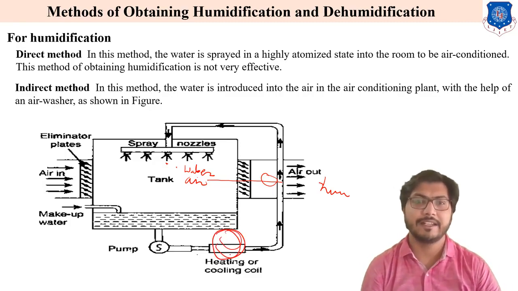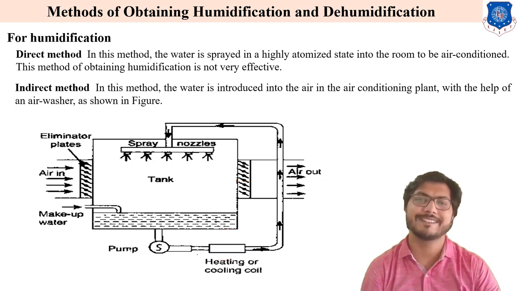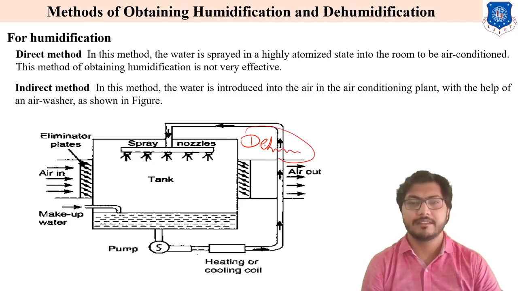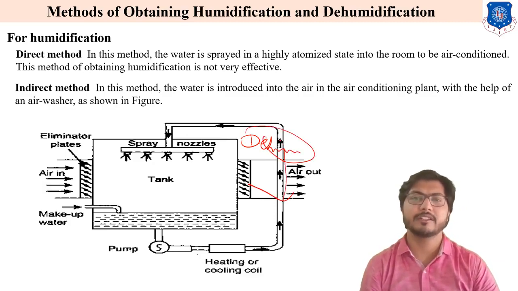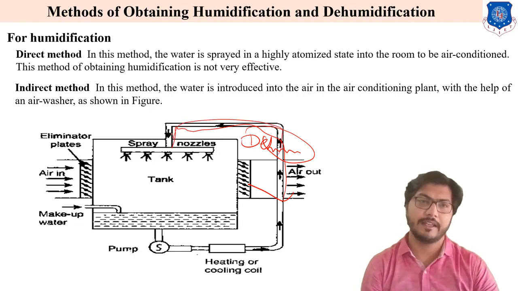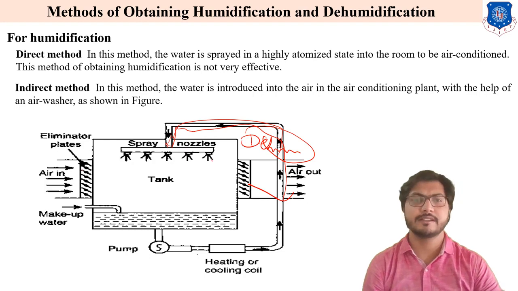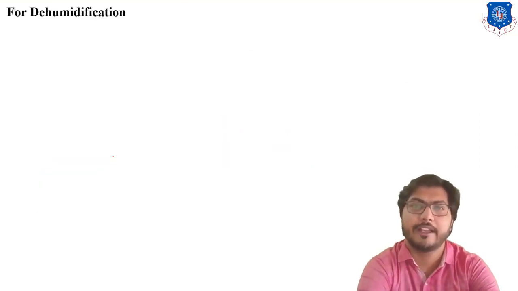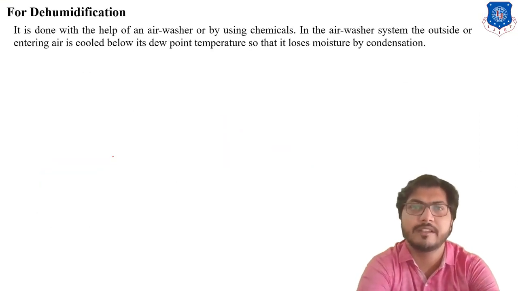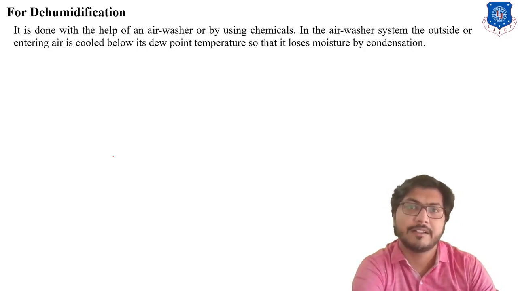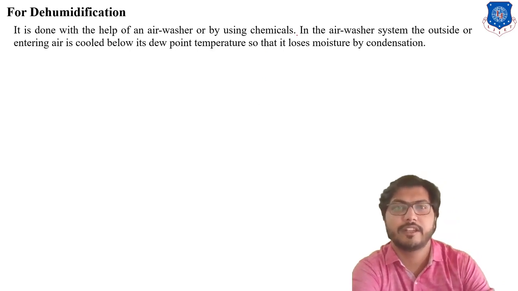Similarly, if we want the dehumidification process, the same air washer is used, but the temperature of the spray water is higher than the air coming into the chamber in the air washer. Next, dehumidification is done with the help of an air washer, which we already explained in the previous slide, or by using chemicals. Next, the chemical method is also used for dehumidification.